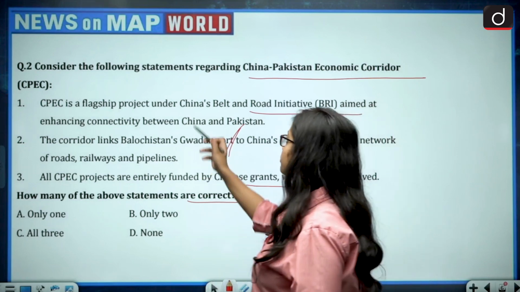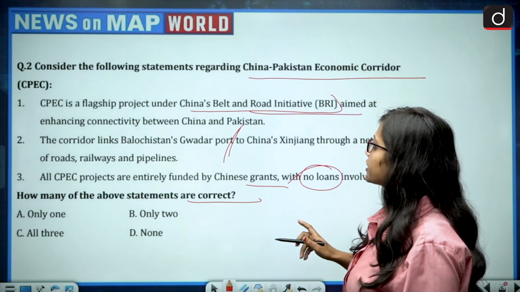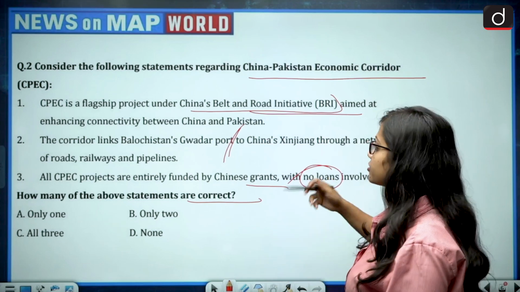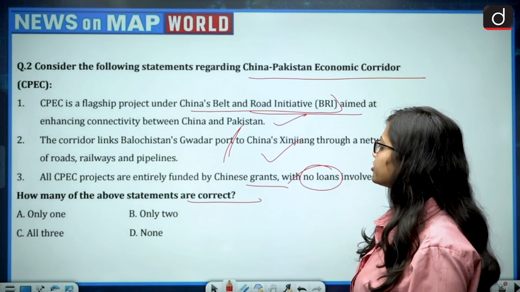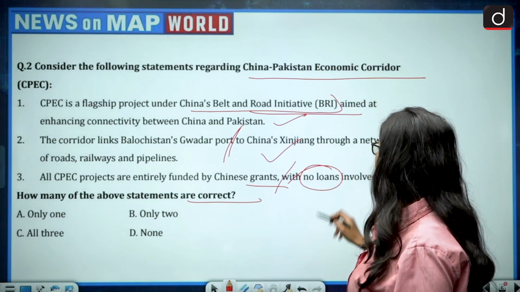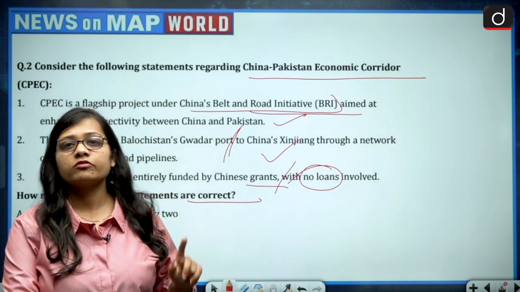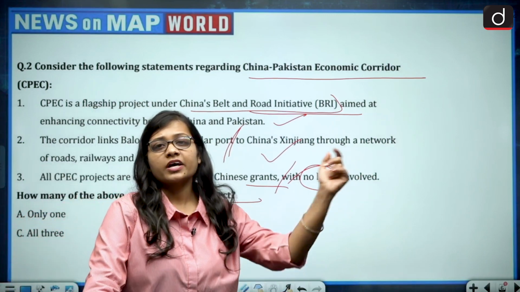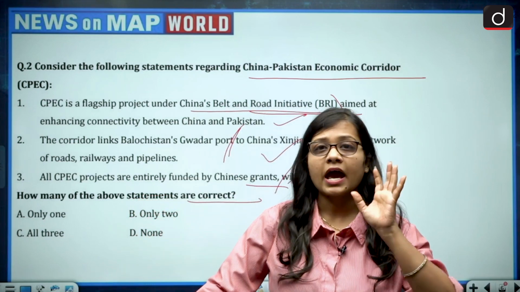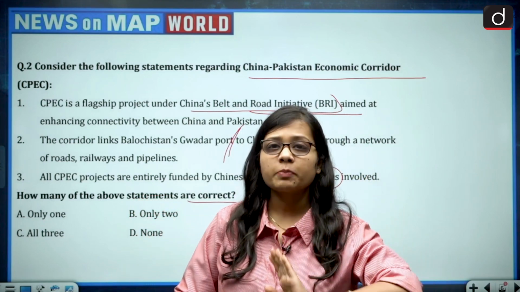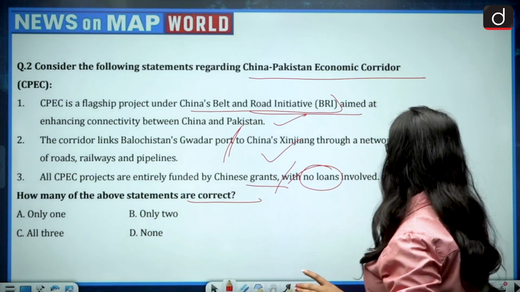Then it is a flagship project under China's Belt and Road Initiative. This is correct. Aimed at enhancing connectivity between China and Pakistan. This is also correct. So first is correct. Second is correct. All CPEC projects are entirely funded by Chinese grants with no loans involved. Now this is incorrect, because loans are involved in this, and Pakistan has taken loans from China, and China has also given loans to Pakistan at a minimum rate of interest, which Pakistan has to return in future. So third statement becomes wrong.